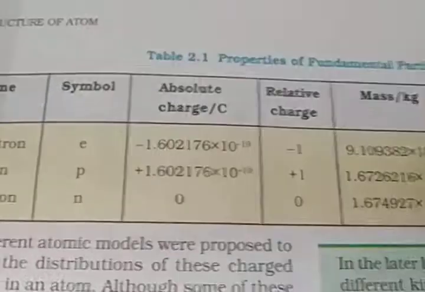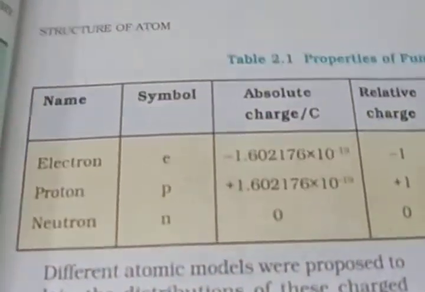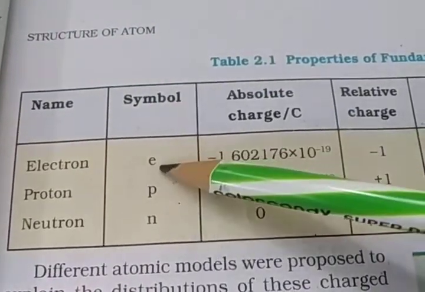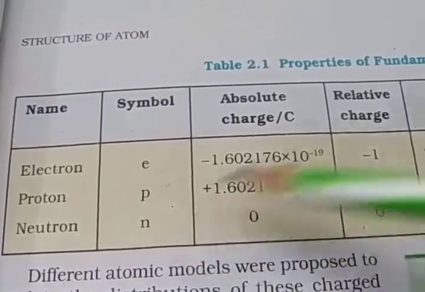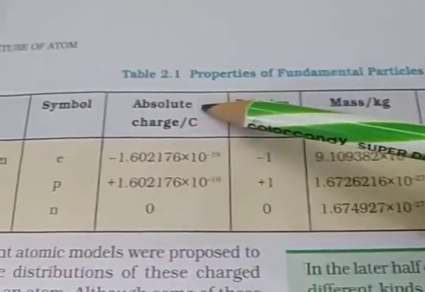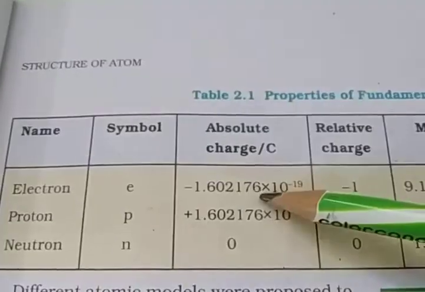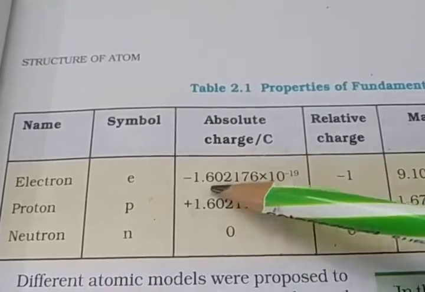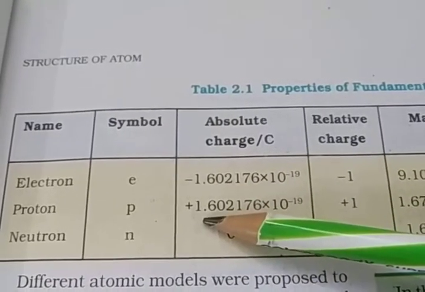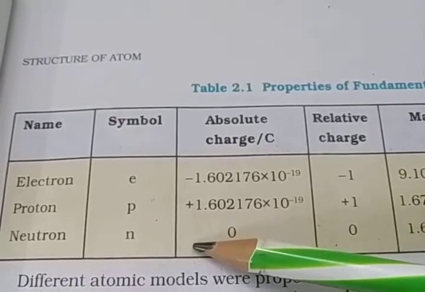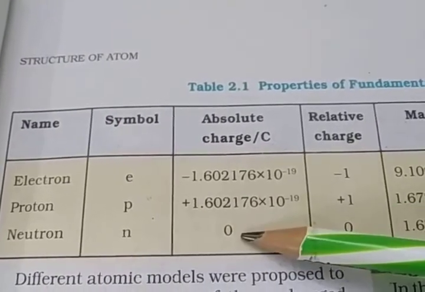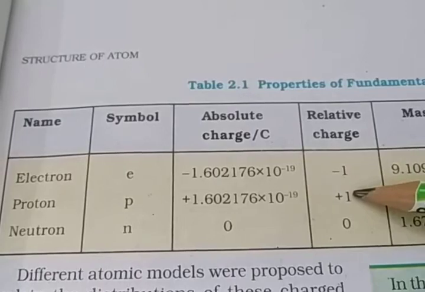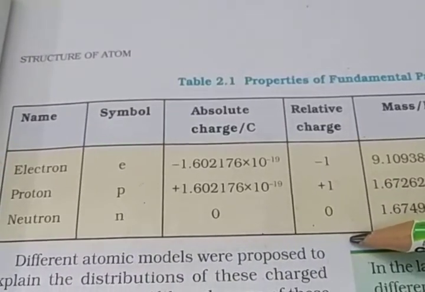Here you see the names of the three types of subatomic particles: electron, proton and neutron. Electron symbol small e, proton small p, neutron small n. Absolute charge in coulombs: electron minus 1.602 into 10 to the power minus 19, proton plus because it is electrically positive, and neutron is electrically neutral, so zero charge. For relative charge we write electron -1, proton +1, and neutron 0.